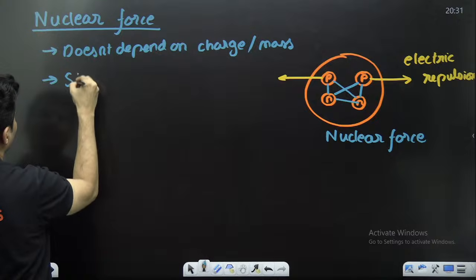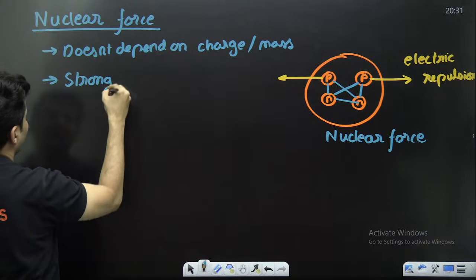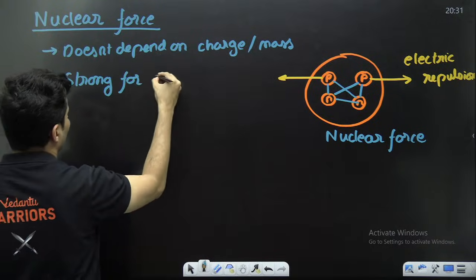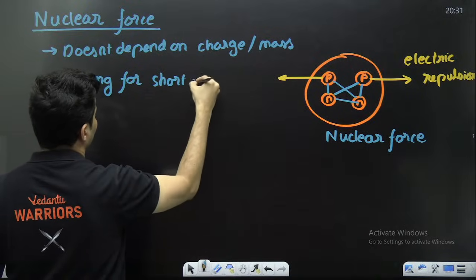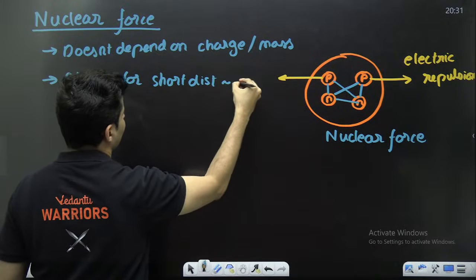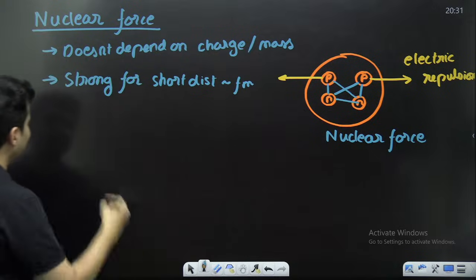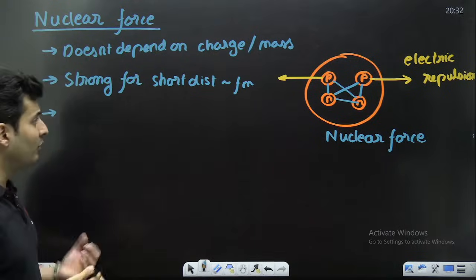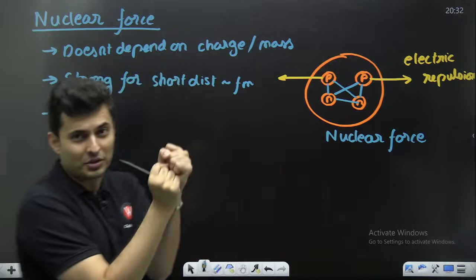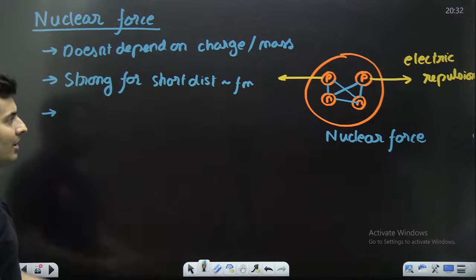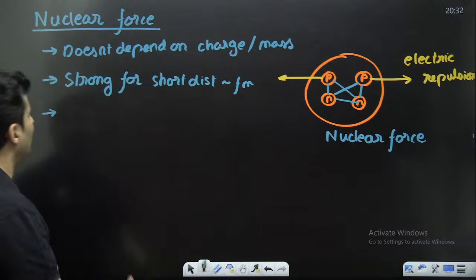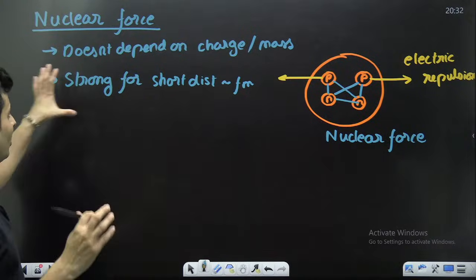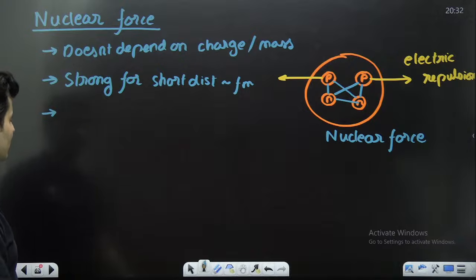It is very strong for short distances in the order of femtometer. Understand that. In fact, it is stronger than electrical force. That's why it is able to hold the protons together, or else they would have been thrown out of the nucleus. It's strong for very, very short distances.